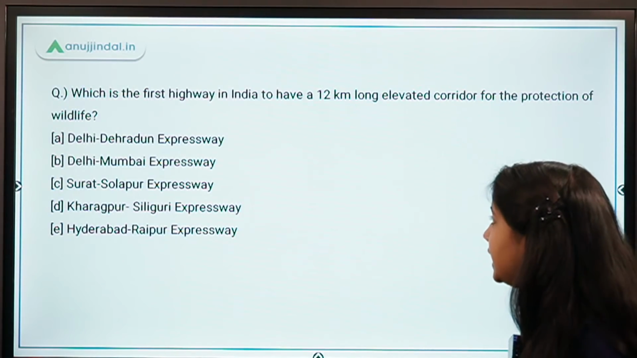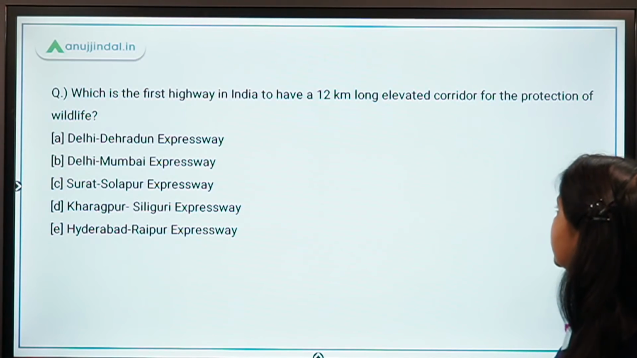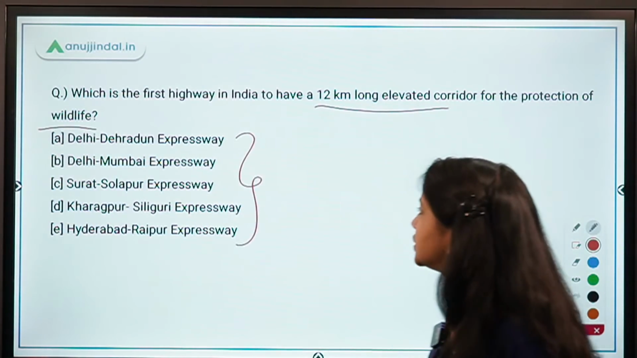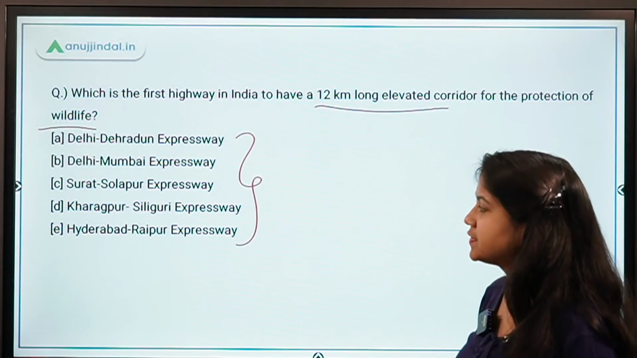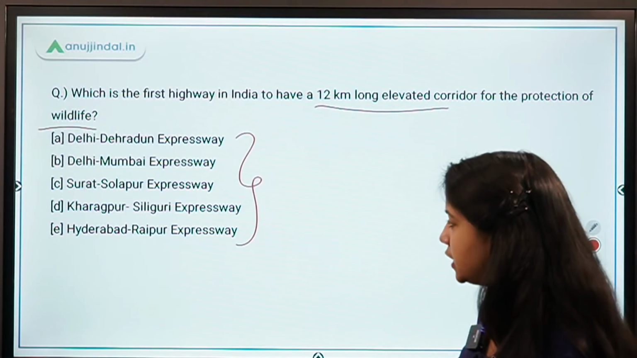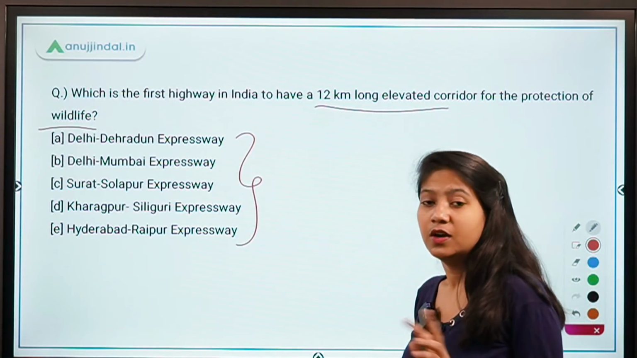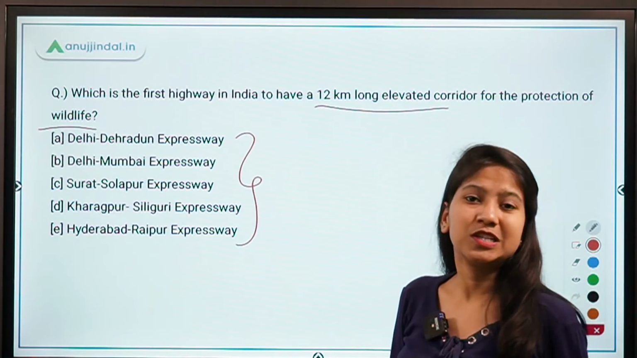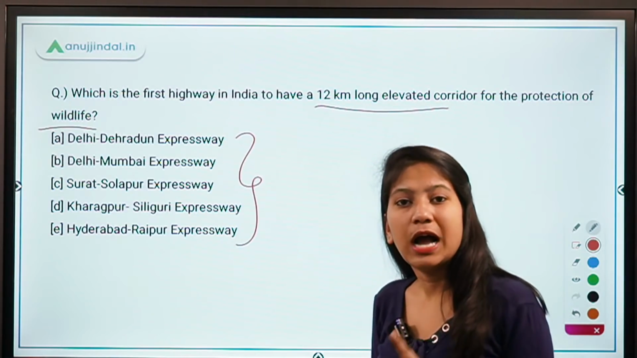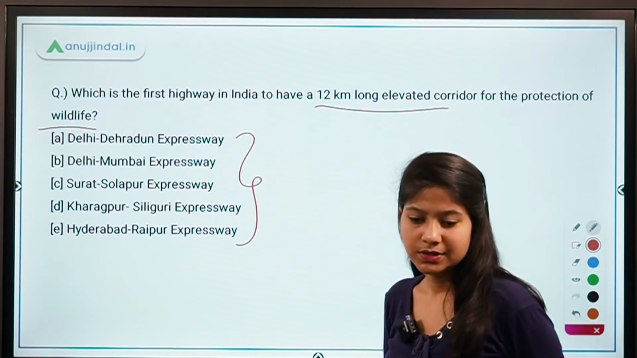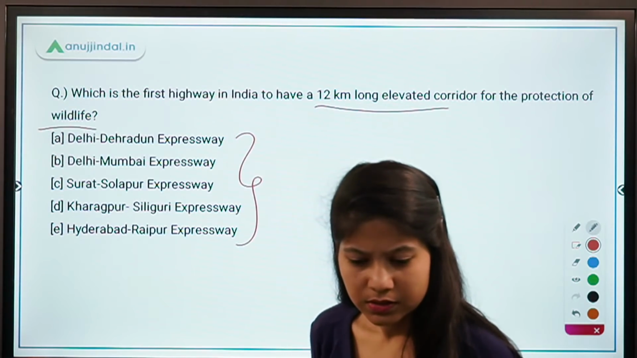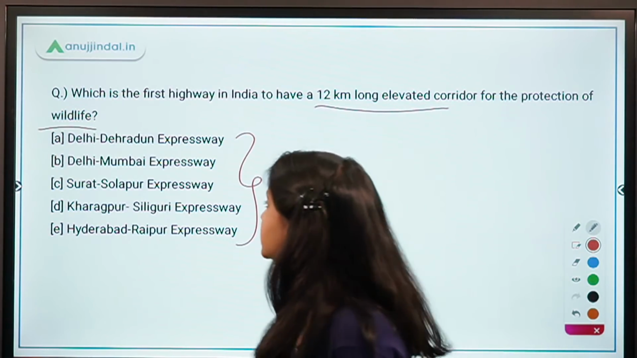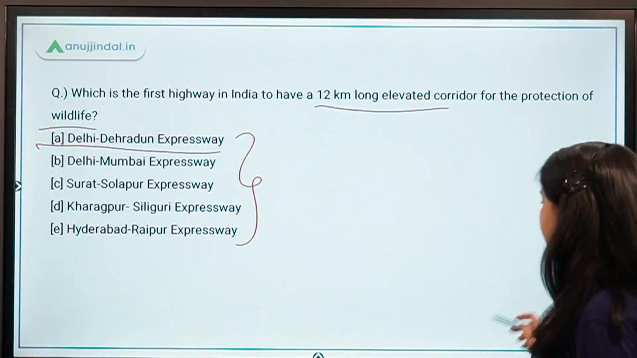Which is the first highway in India to have a 12-kilometer long elevated corridor for the protection of wildlife? So you have the 5 options: Delhi Dehradun Expressway, Delhi Mumbai Expressway, Surat Solapur Expressway, Kharagpur Siliguri Expressway, or Hyderabad Raipur Expressway. Which expressway will be the first expressway in India to have a wildlife protection corridor? Absolutely right. It's option A, Delhi Dehradun Expressway.